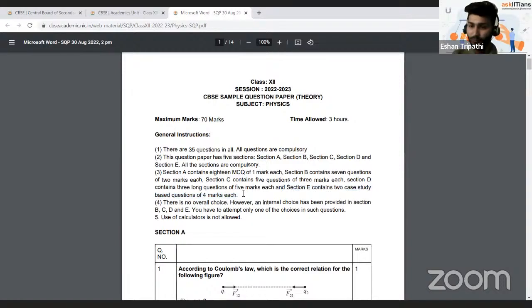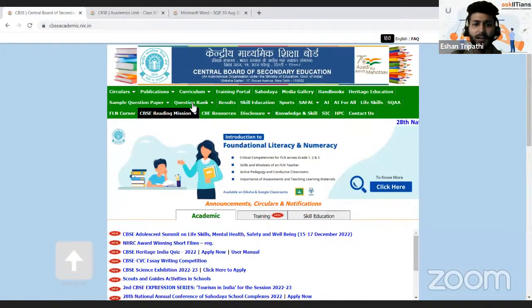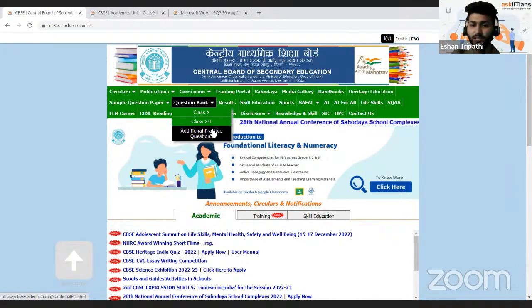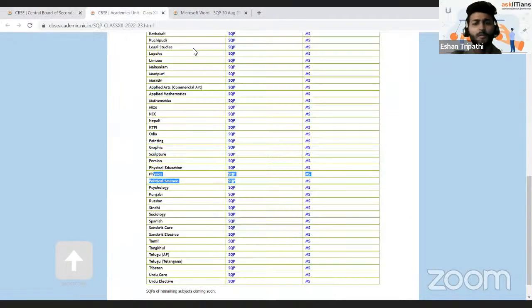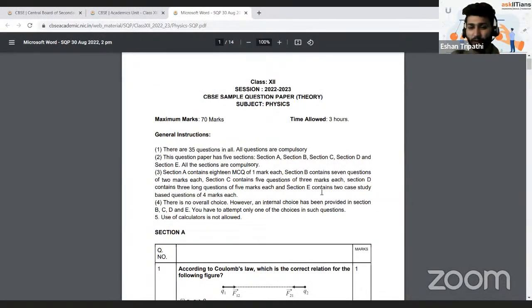Of course, you can see guys, there are also some extra practice questions and a question bank present over here on the CBSE's website. So if you need, you can go through them before the exam. Then I'm sure you must be practicing a number of other reference books also to get the idea. So my point is, don't be a lot worried about case-based questions. If you understand the chapter, case study based questions also you can solve.